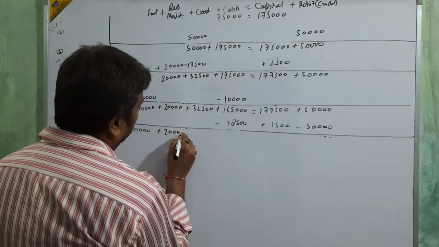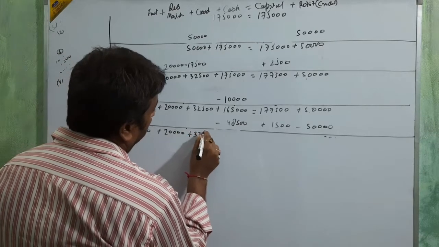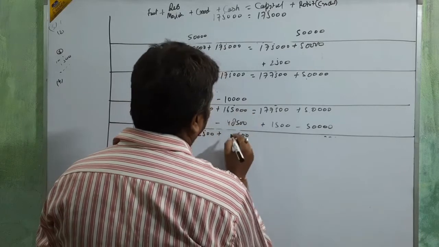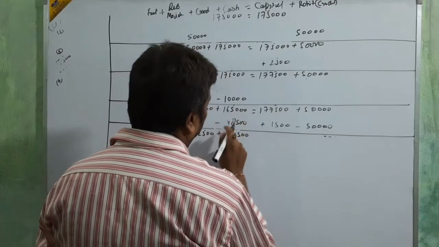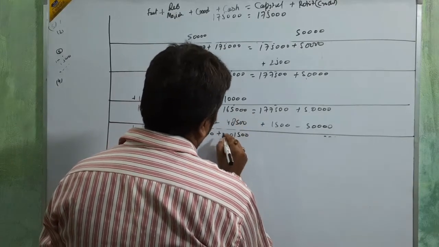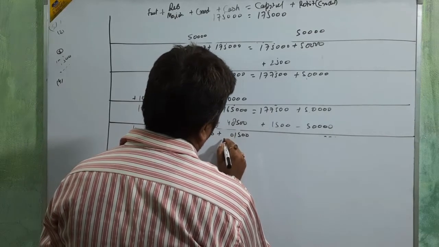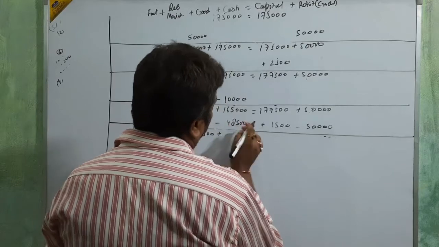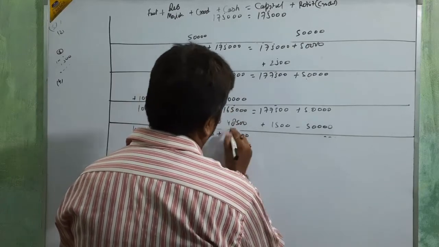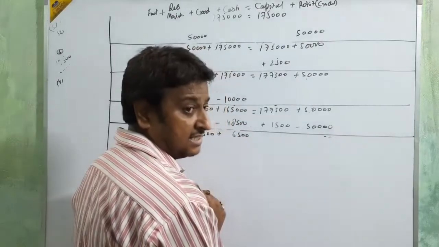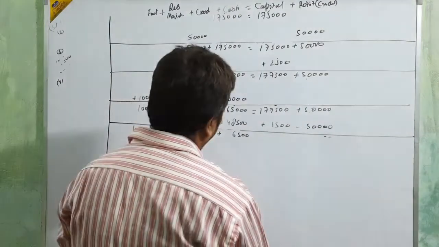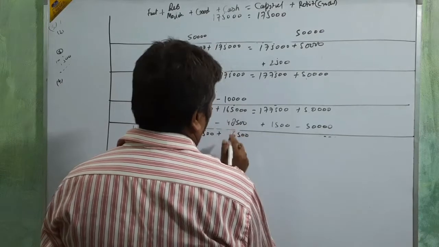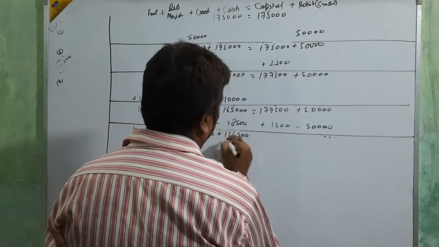Then finalize: 10,000, 20,000, 32,500, 500, 1,500, 500, then 4, 6, 6, okay, and LCM 1 and 1, okay beta.